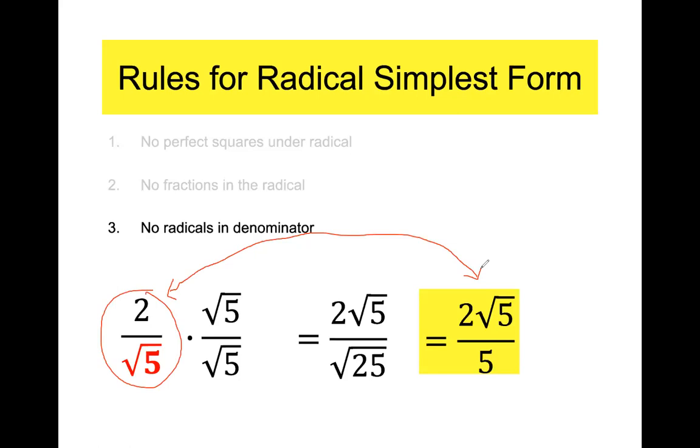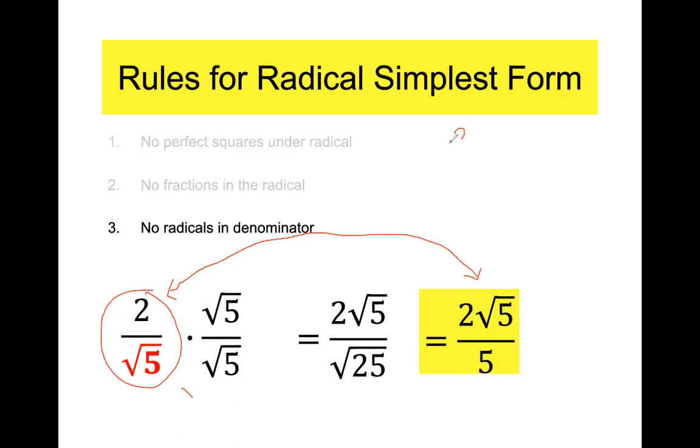This is the only one of the 3 rules that kind of seems really silly. And my algebra teacher never told me why I am doing this. Why am I making it more ugly? Why am I making it more complicated? Well, the real reason is because in Algebra 2, you're going to be adding, subtracting, multiplying, dividing these things. And this will give me a much easier method of creating a common denominator. Nobody wants to make a common denominator.